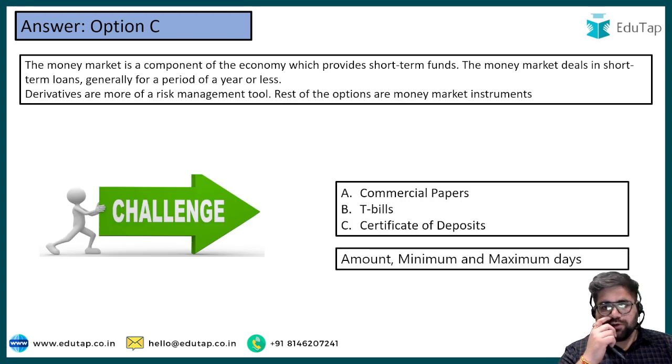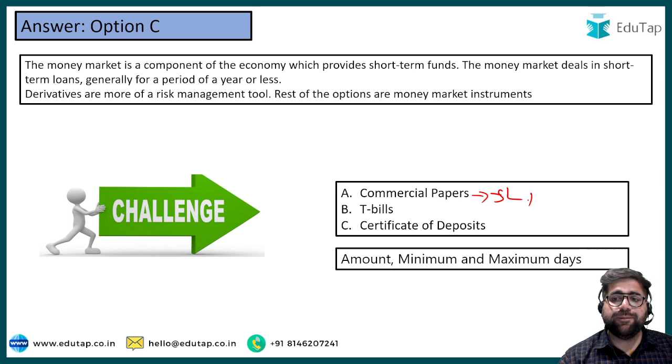Now my challenging question to you is, you will have to tell me the minimum and maximum days plus the amount of all the different money market instruments. For example, commercial paper, if I'm not wrong, is issued in denominations of 5 lakh. It can be issued for a period of 7 days to 1 year.